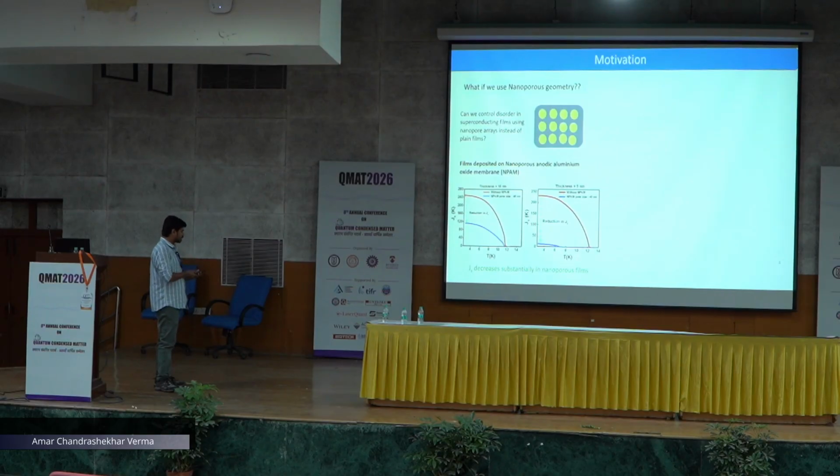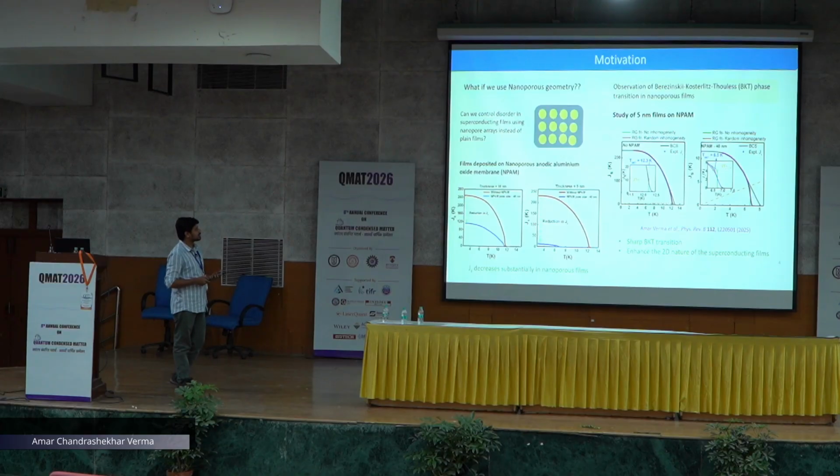Here we have seen that the second energy scale, the superfluid stiffness, decreases substantially in the case of nanoporous film. Here we can see the 15 nanometer film and 5 nanometer film, and for the 5 nanometer film the stiffness decreases from around 240 to around 12. Not only this, we have also observed the Berezinskii-Kosterlitz-Thouless phase transition in such nanoporous film. This is a result for a 5 nanometer film, where we see that for the 5 nanometer pristine system we do not see a sharp BKT, but for the 5 nanometer nanoporous system we see a sharp BKT phase transition. And it also tells us that our system is going towards showing a 2D nature. This work has been published recently in PRB Letters.